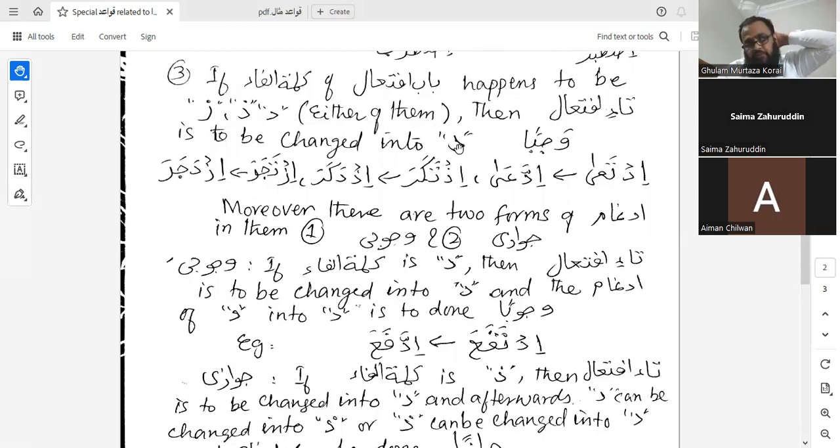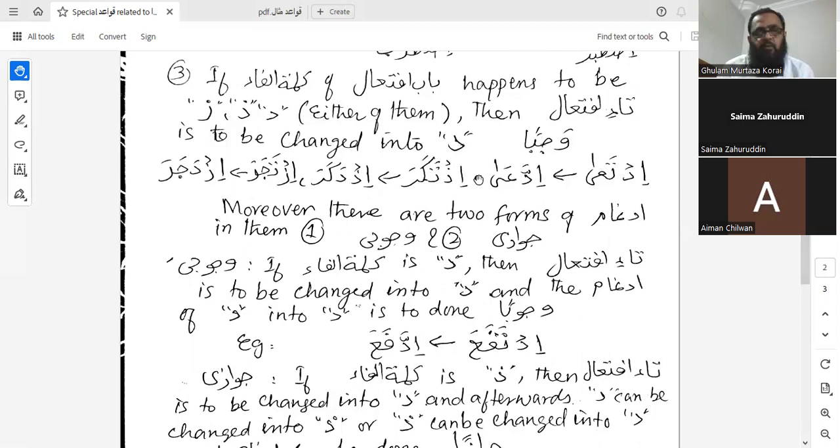After we are left with one minute, we'll be joining back, inshallah. So the third point is that if the kalimatul fa of bab iftial happens to be, and this is a new point, we have got three different letters over here: dal, dhal, za.